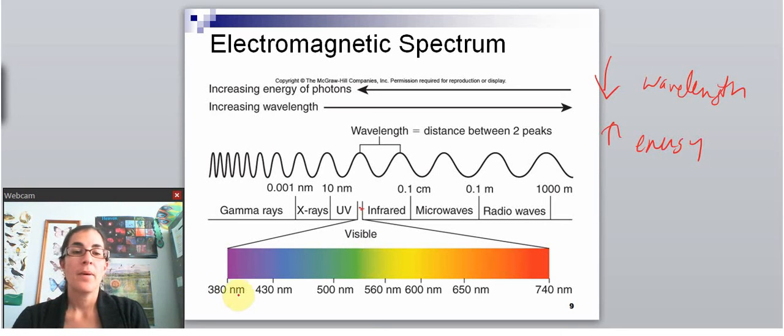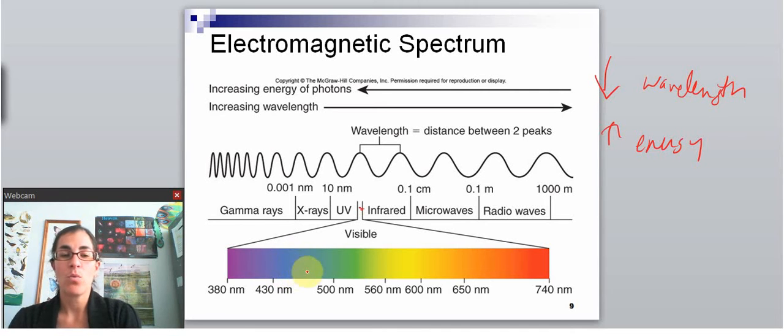Okay. But coming back to photosynthesis, the different colors of light all carry different amounts of energy, and the plant is only going to be able to use certain parts of these different colors in order to make glucose. So not every color will be useful for photosynthesis, and we're going to talk about why that is in a little bit. So as you're looking at this, you may be noticing that there's no white light. So we have lots of colors, but no white light, even though white light is what we're most familiar with.